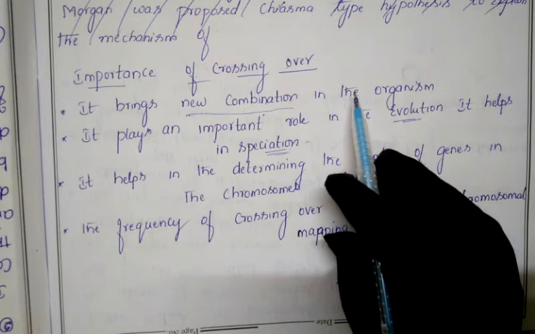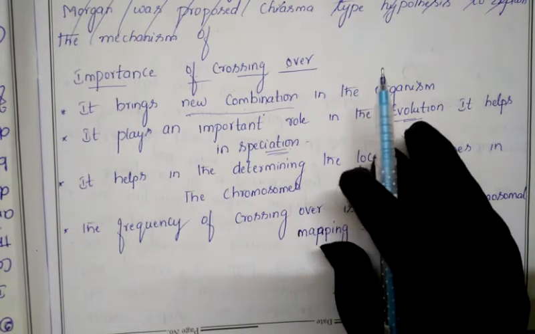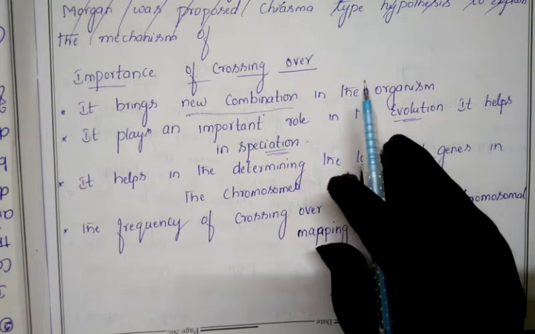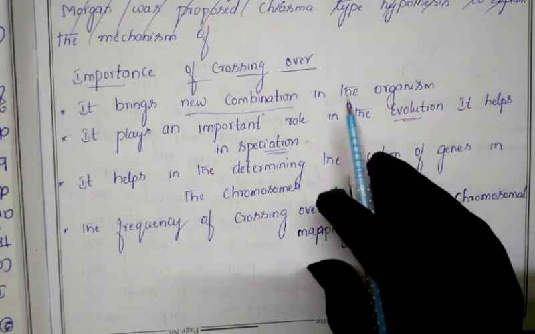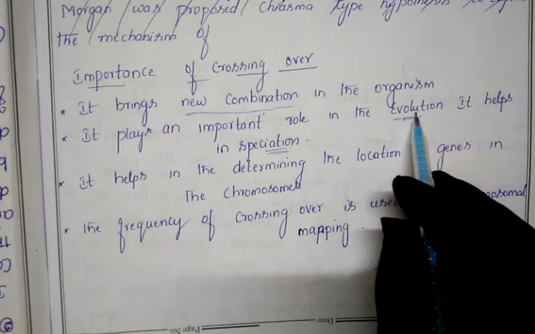If you take the horse, in olden times the horse was just the size of a dog, like the modern dogs we see. Due to evolution, the horse has now got a different structure, and all these things have come about due to evolution.